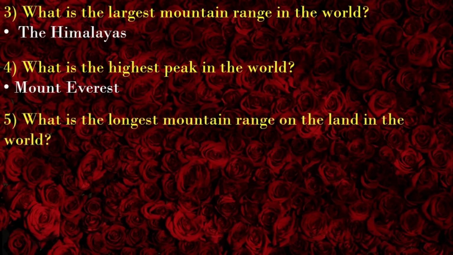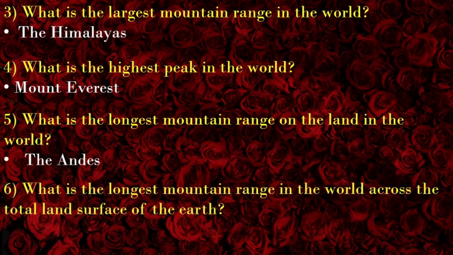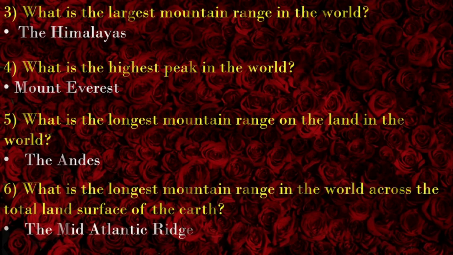What is the longest mountain range on the land in the world? The longest mountain range in the world is located in South America. It is the Andes. Question number 6. What is the longest mountain range in the world across the total surface of the earth? The longest we know on the land, the Andes. But when we think about the total surface of the earth, including the ocean bed, the longest mountain range is located on the seabed of Atlantic Ocean. It is the Mid-Atlantic Ridge.